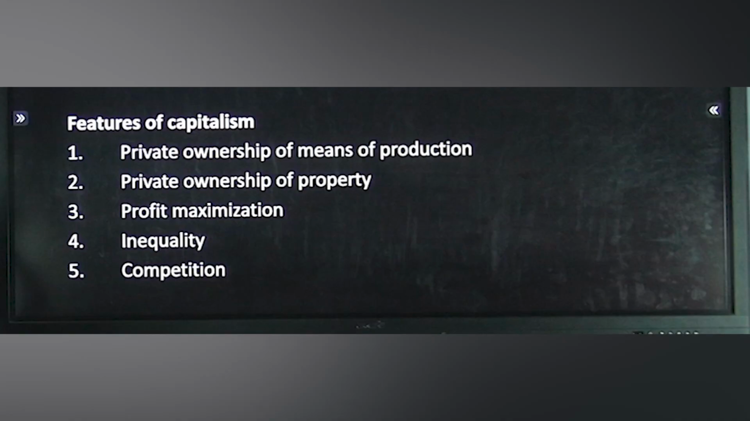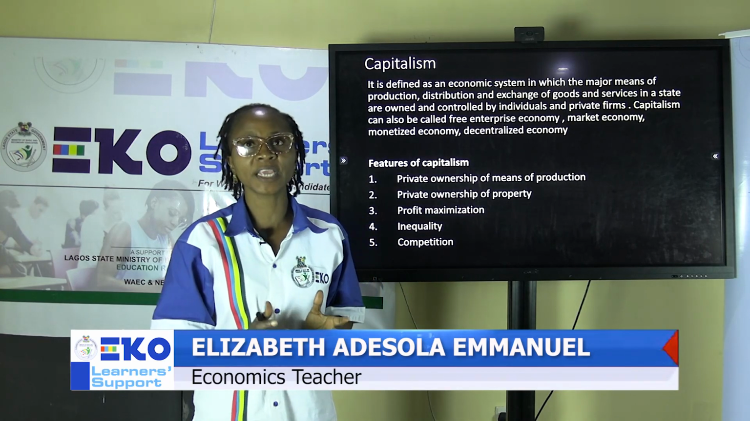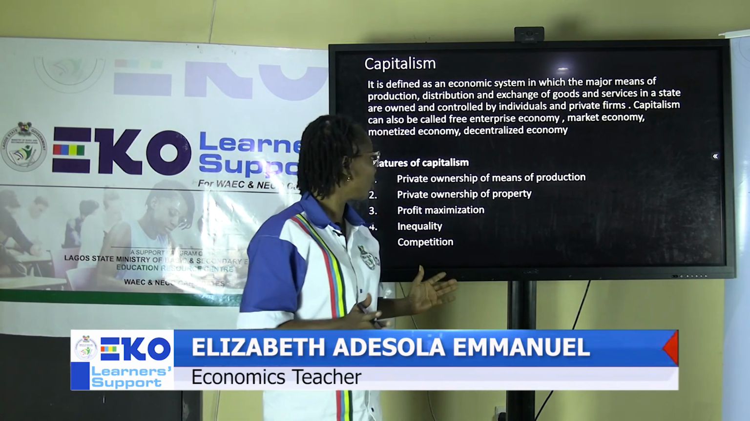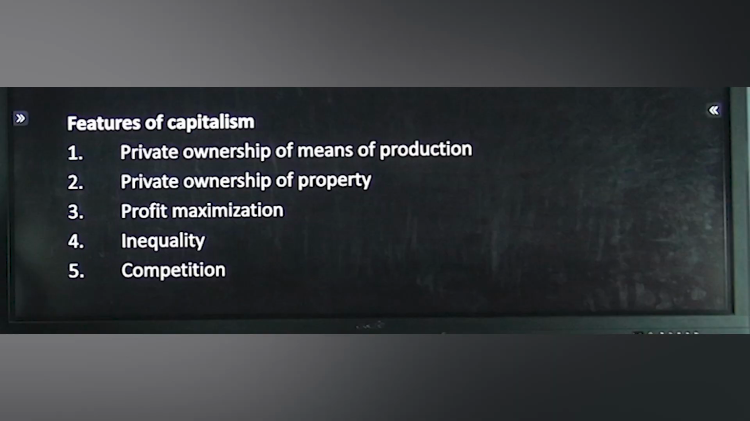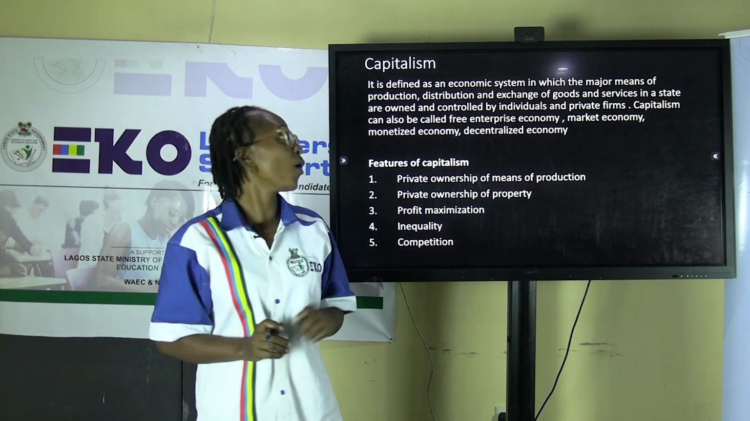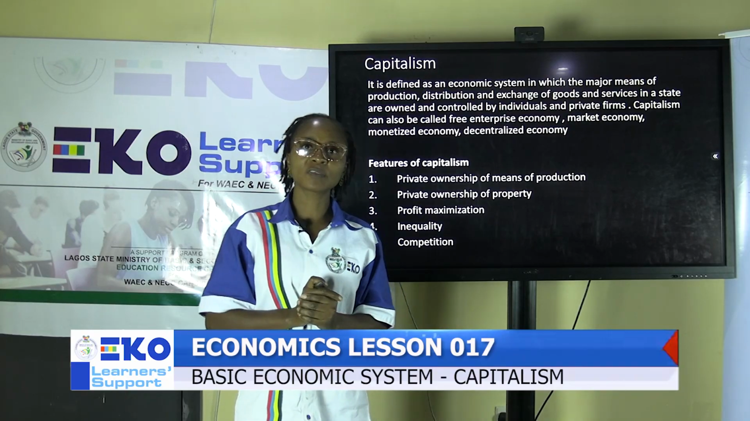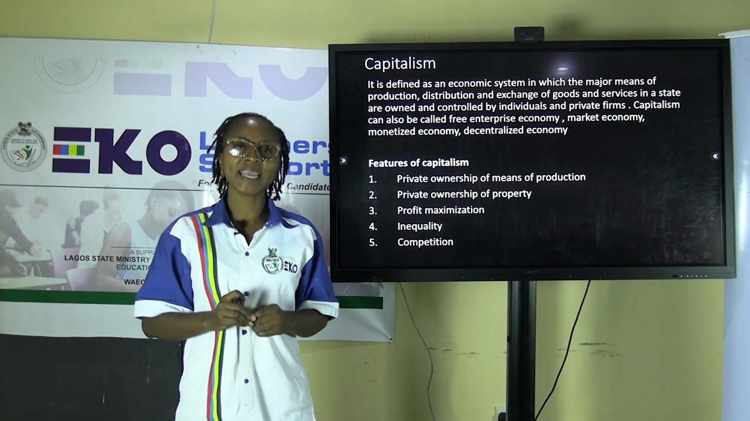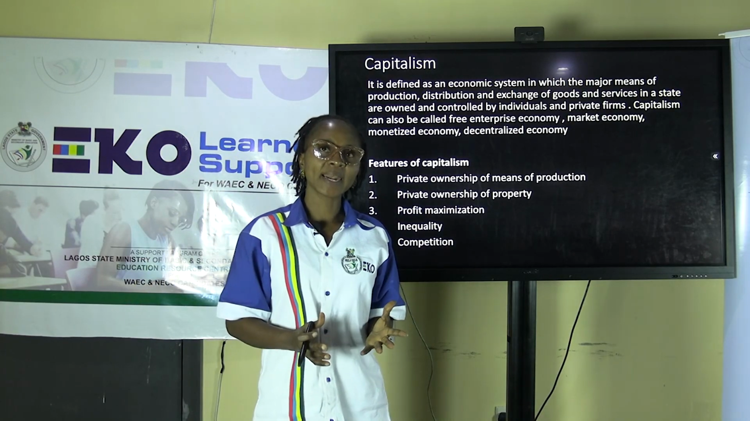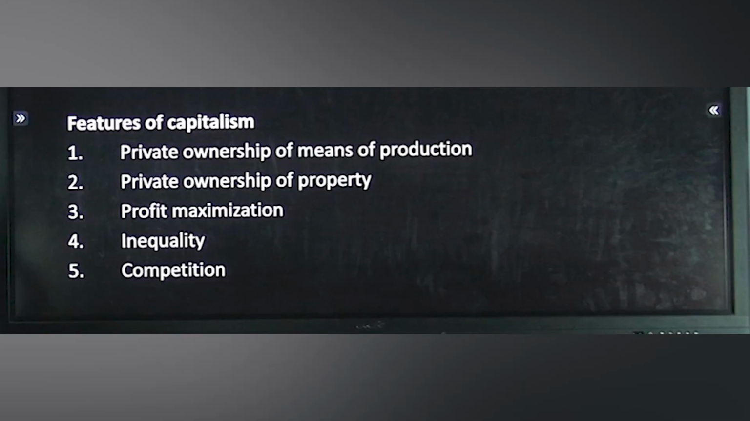Number two, private ownership of property, meaning individuals are allowed to own his or her property without any intervention. Number three, profit maximization is the order of the day. The motive behind capitalism system of economy is profit oriented, meaning individuals are allowed to make profits at his or her own pace.